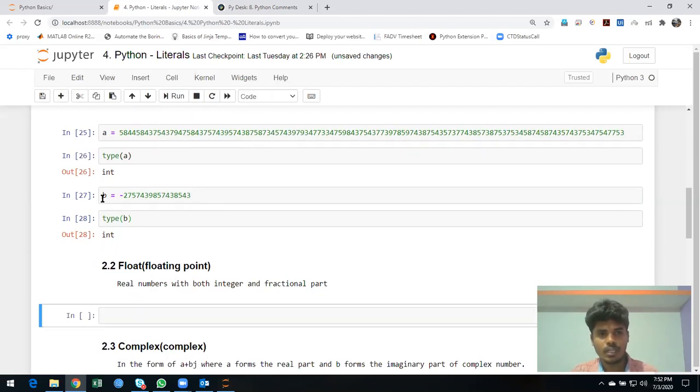Next is float. It's again basics, and I want to go through every possible example. A float is nothing but a decimal or fractional number. You can just write c equal to some value. Okay, I'll go with a real-time example: pi equal to 3.14.